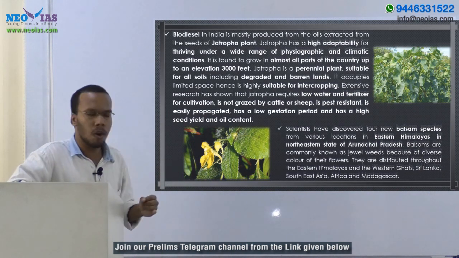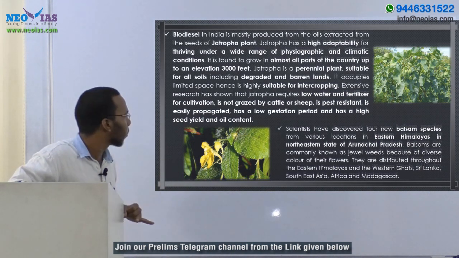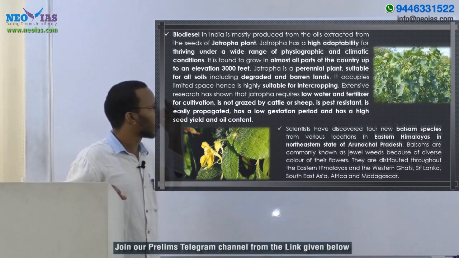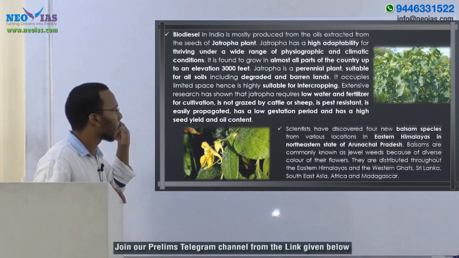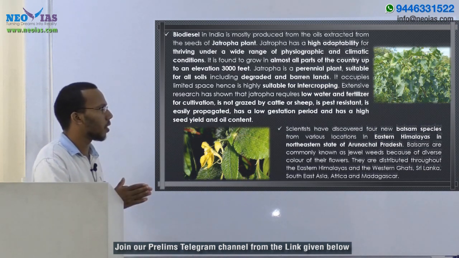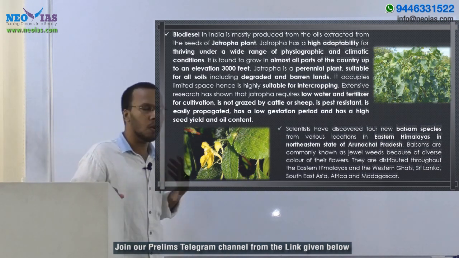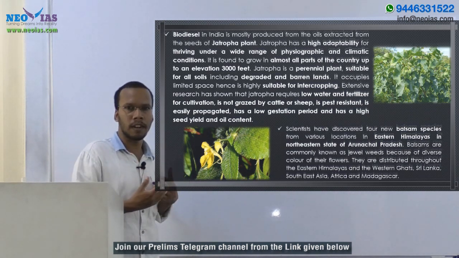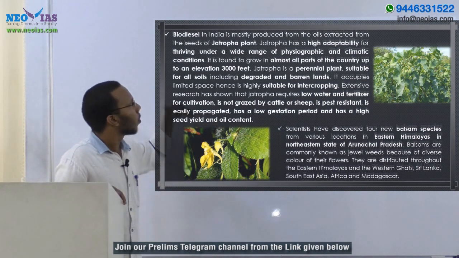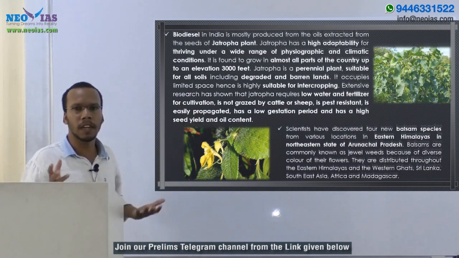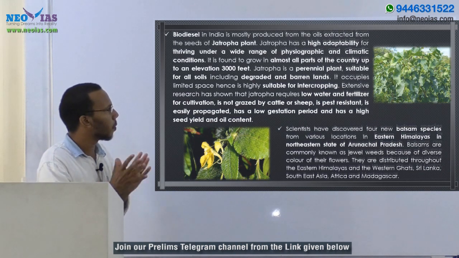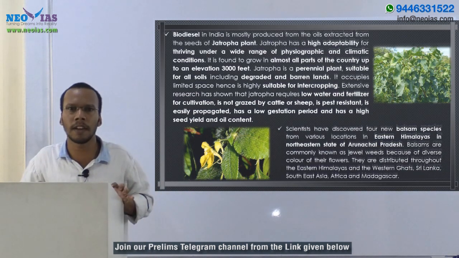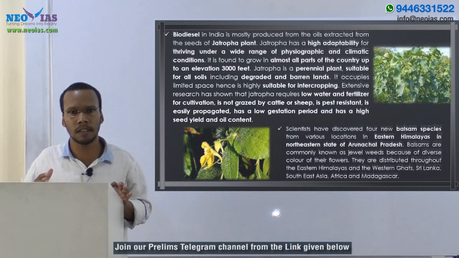That means it requires less water and less fertilizer for cultivation, it is not grazed by cattle, it is pest resistant, easily propagated, has a low gestation period and has a high seed yield and oil content. And it is a perennial plant. It can be seen everywhere in India, because it is adapted to a wide range of physiographic and climatic conditions. These are the main points regarding Jatropha curcus, which is mainly used in India for the production of biodiesel. Keep that in mind.